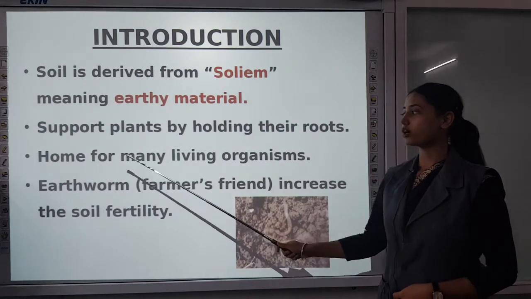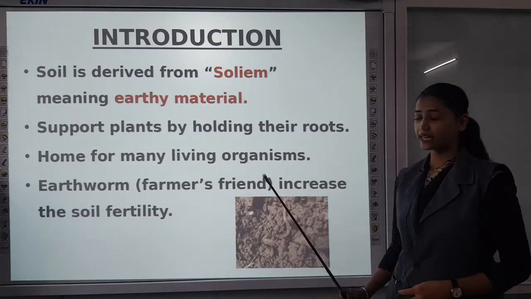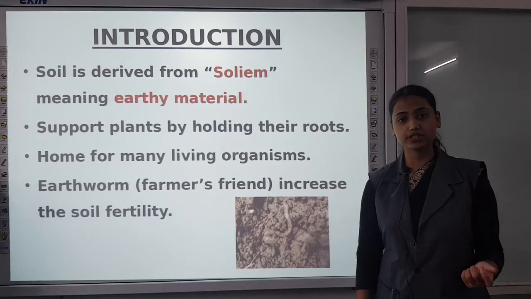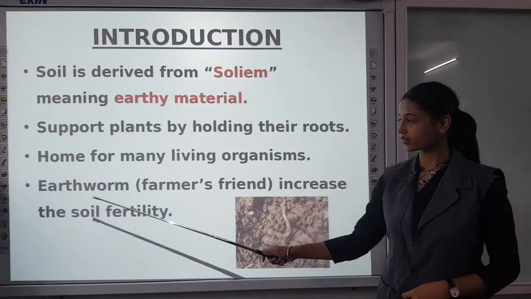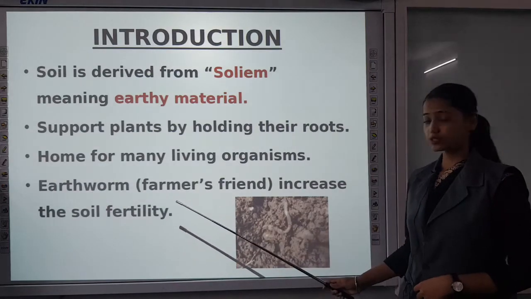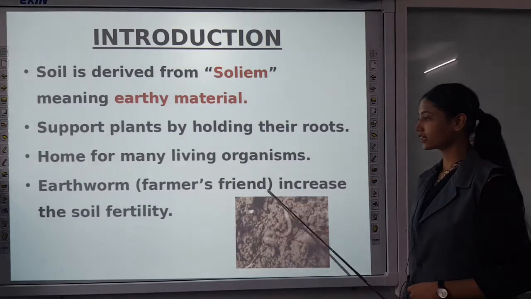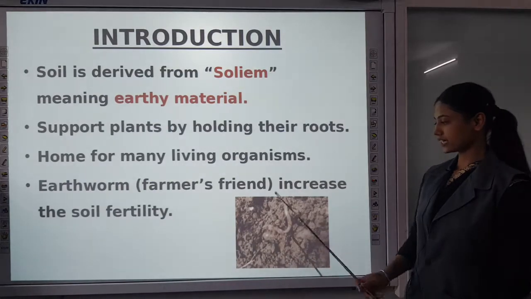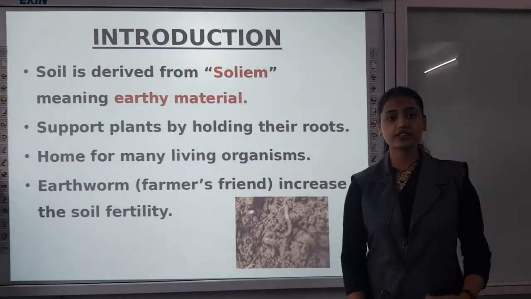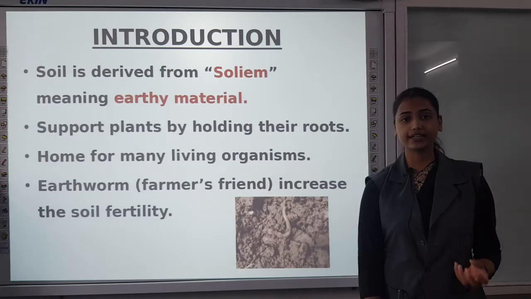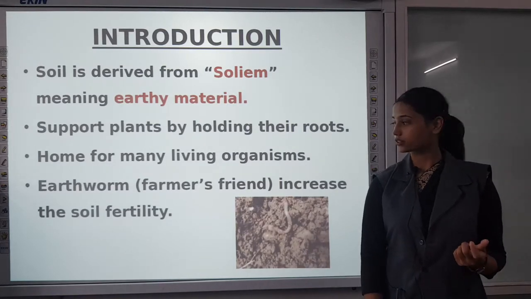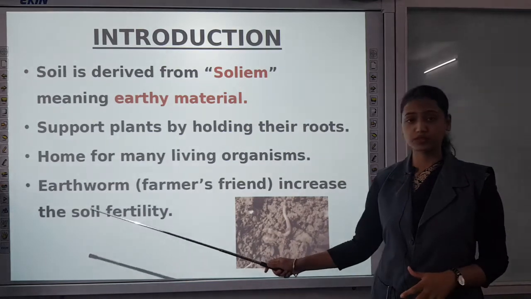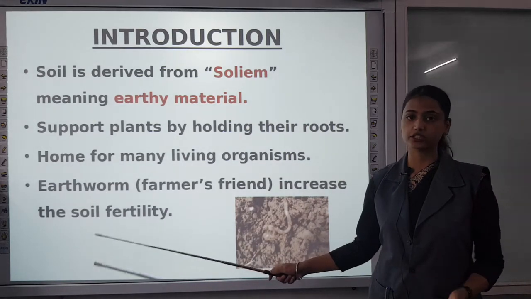Then it is home for many living organisms. You know that many insects, bacteria and fungi are found in soil. Earthworm, also known as the farmer's friend, increases the soil fertility. Earthworm, it looks like this. It excretes in the soil and that excreta is used as humus. So that's why it is responsible for increasing the fertility of soil.